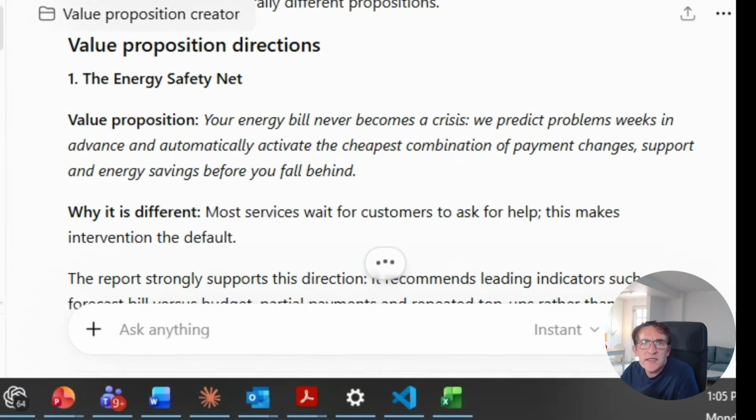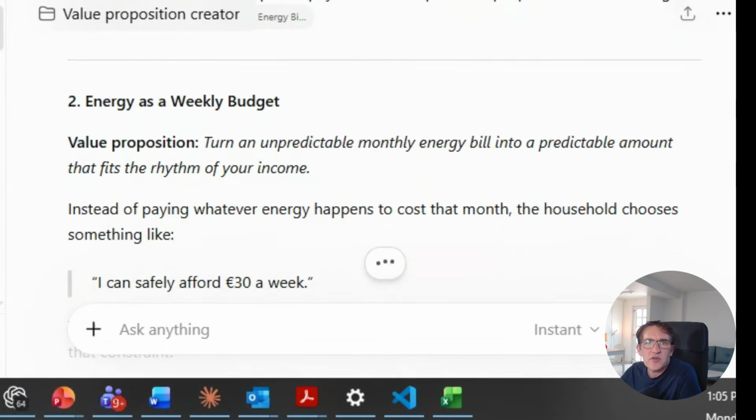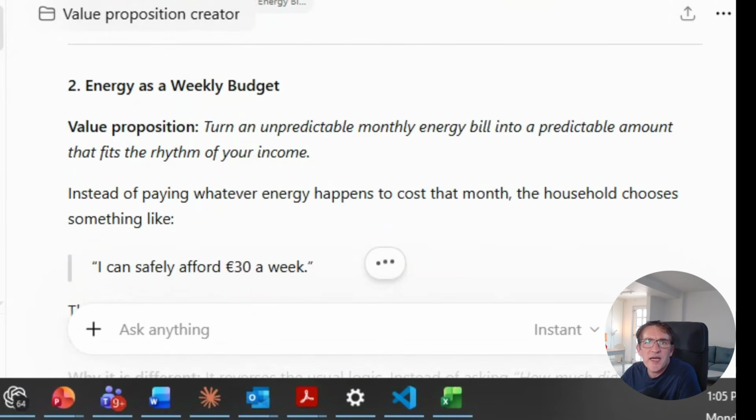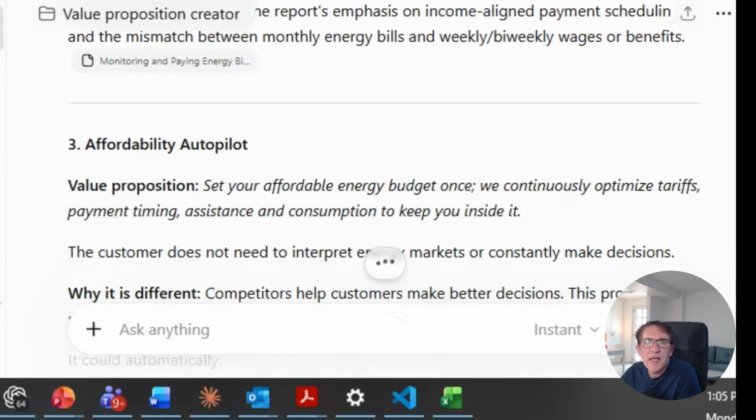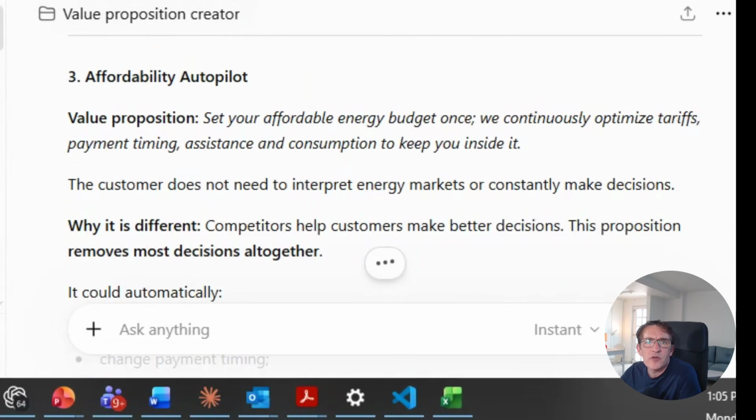Yes, and here we can see the first suggestions that it now generated for me. The first suggestion is an energy safety net that I could create as a startup. Another value proposition, energy as a weekly budget. And here an affordability autopilot. So you see that now it's able to create quite tailored value propositions.